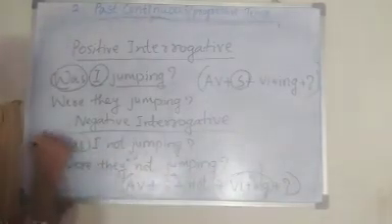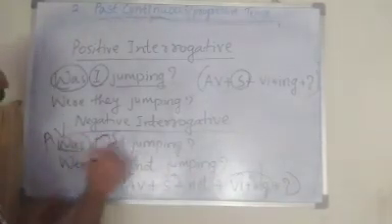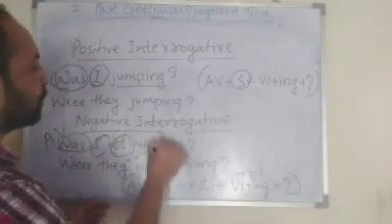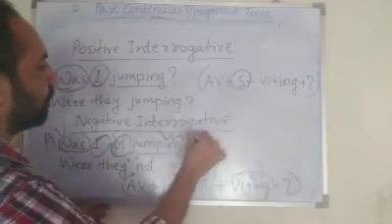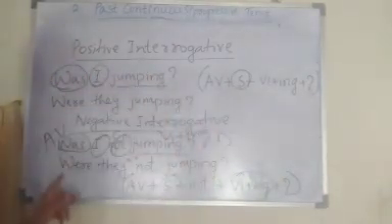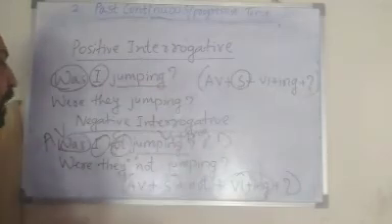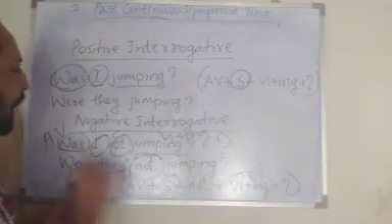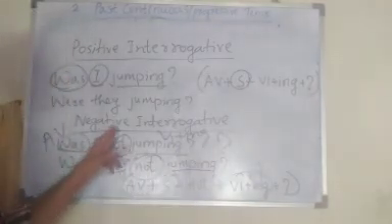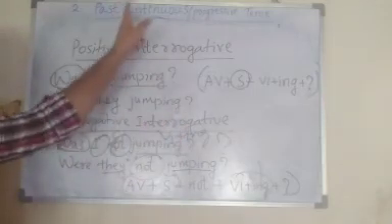Was is the auxiliary verb, I is the subject, then the word not, then main verb, V1 plus ing form. Jumping. Question mark. Next, were they not jumping? Here I used not in between the subject and the main verb to make negative interrogative of past continuous tense.